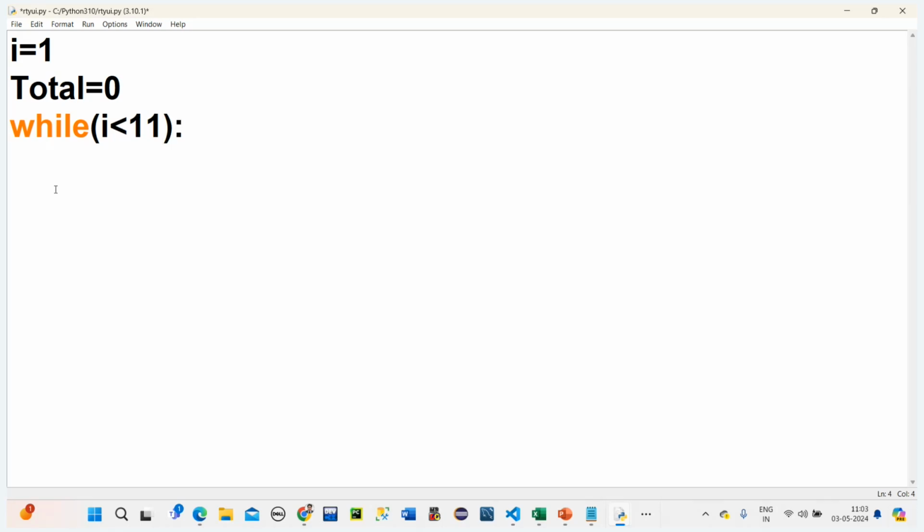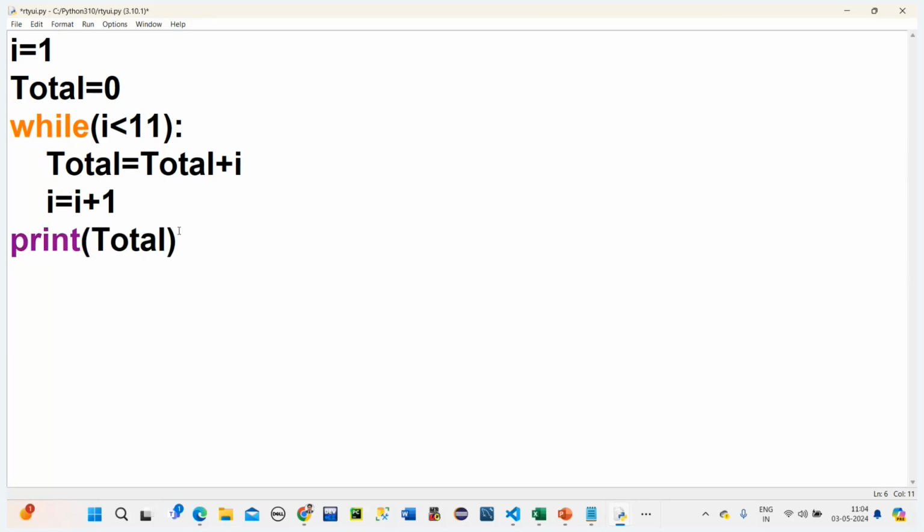Then we add to the total: total is equal to total plus I. Then we update I is equal to I plus 1 to end the loop. After the loop ends, we print the total. Let's see whether it gives the right answer.